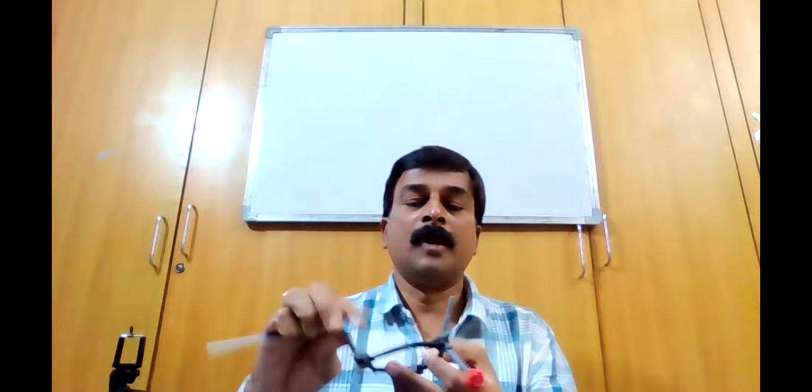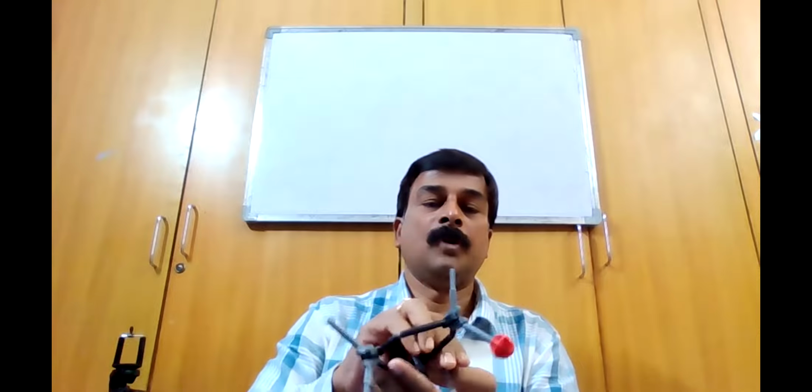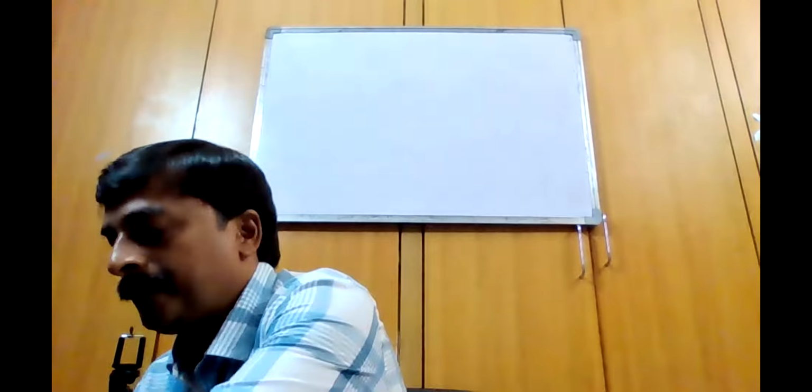So therefore, it has a C2 axis of symmetry. Now let us look at the cis configuration. If you look at it like this, are you getting the same? No.